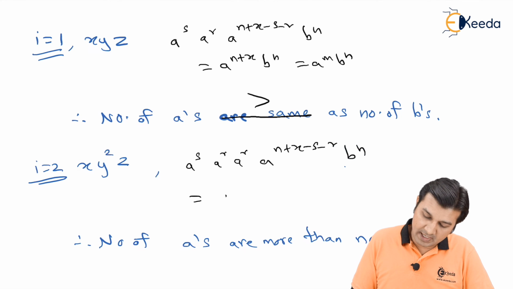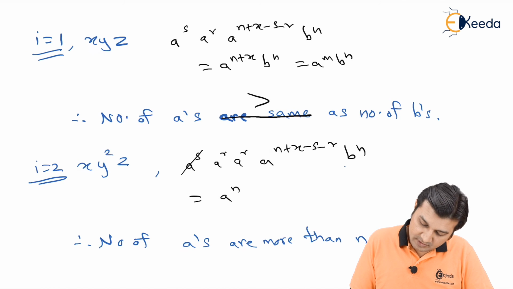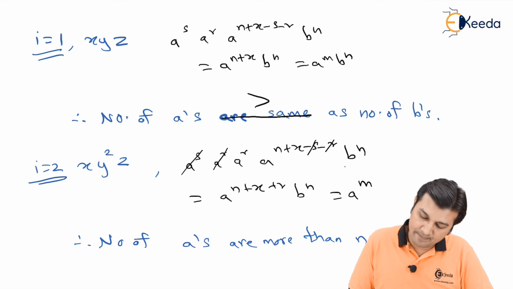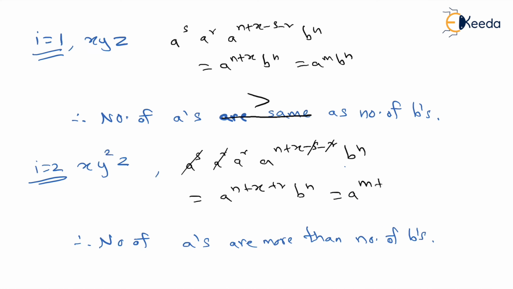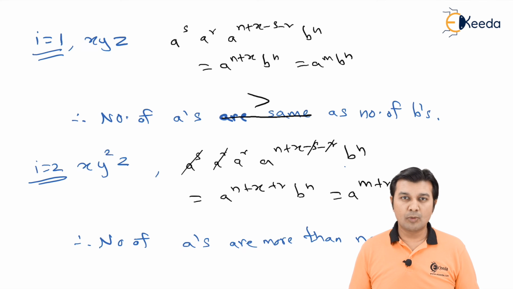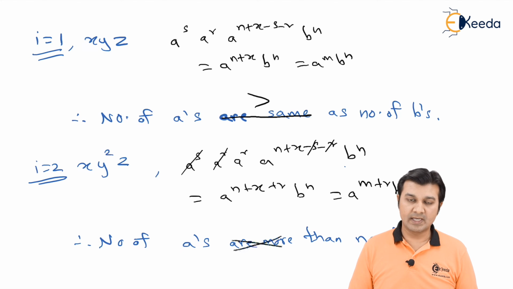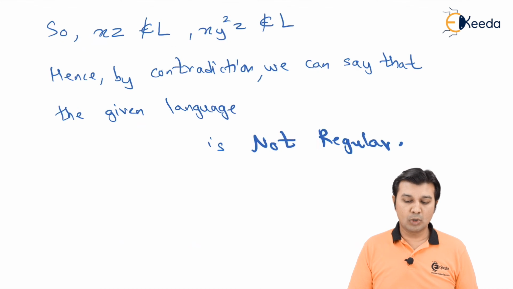That gives me a raised to n, a raised to s gets cancelled out, a raised to r gets cancelled out, a raised to n plus x plus r into b raised to n, which is a raised to m plus r into b raised to n. Again over here my number of a's and number of b's condition is not getting satisfied, and therefore we say my xz does not belong to the language, xy square z does not belong to the language.